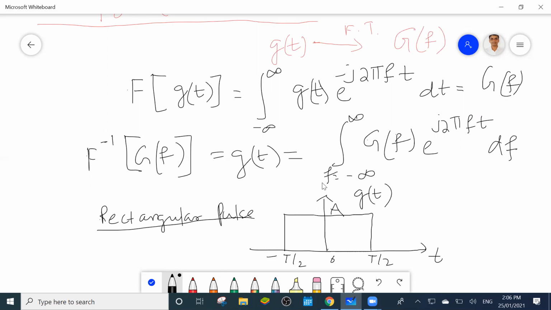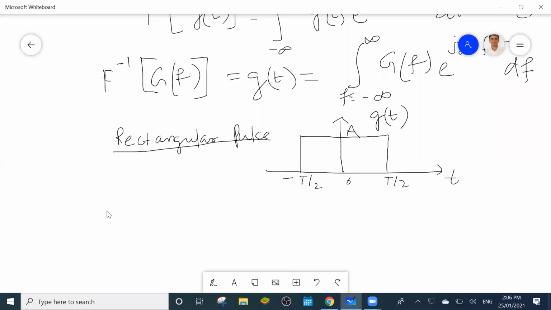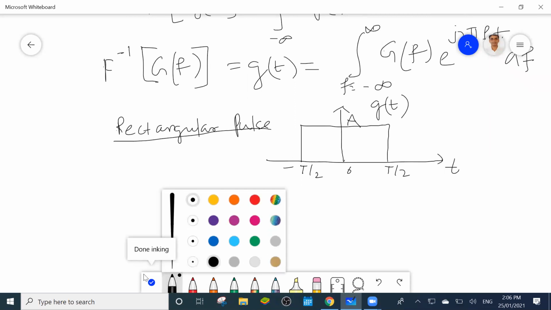Can you find out what the Fourier transform of this one is? Sir, for 0 to T by 2, we have to keep A. Okay, then find out the final answer. Also solve it in your notebook and tell the answer.